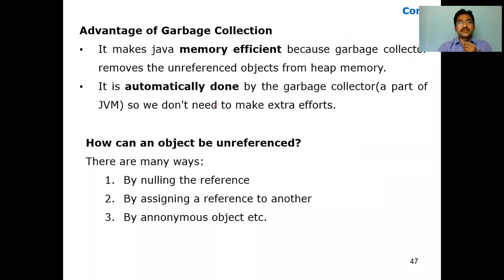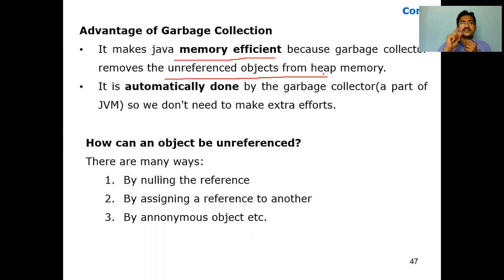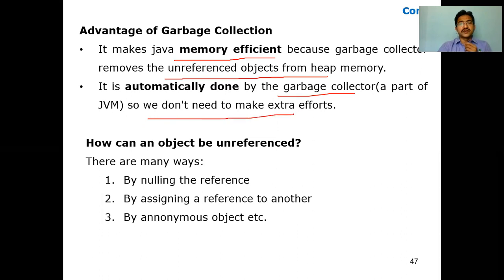The main advantage of garbage collection is that we can use memory efficiently, because garbage collection removes the unreferenced objects from heap memory. Heap memory points to the addresses of all objects, like we have main memory, primary memory, secondary memory, cache memory, and also heap memory, where all the addresses are available. So it removes all the unreferenced objects from the heap memory. It is done automatically by garbage collection as part of the JVM. We don't need to make extra efforts for that.